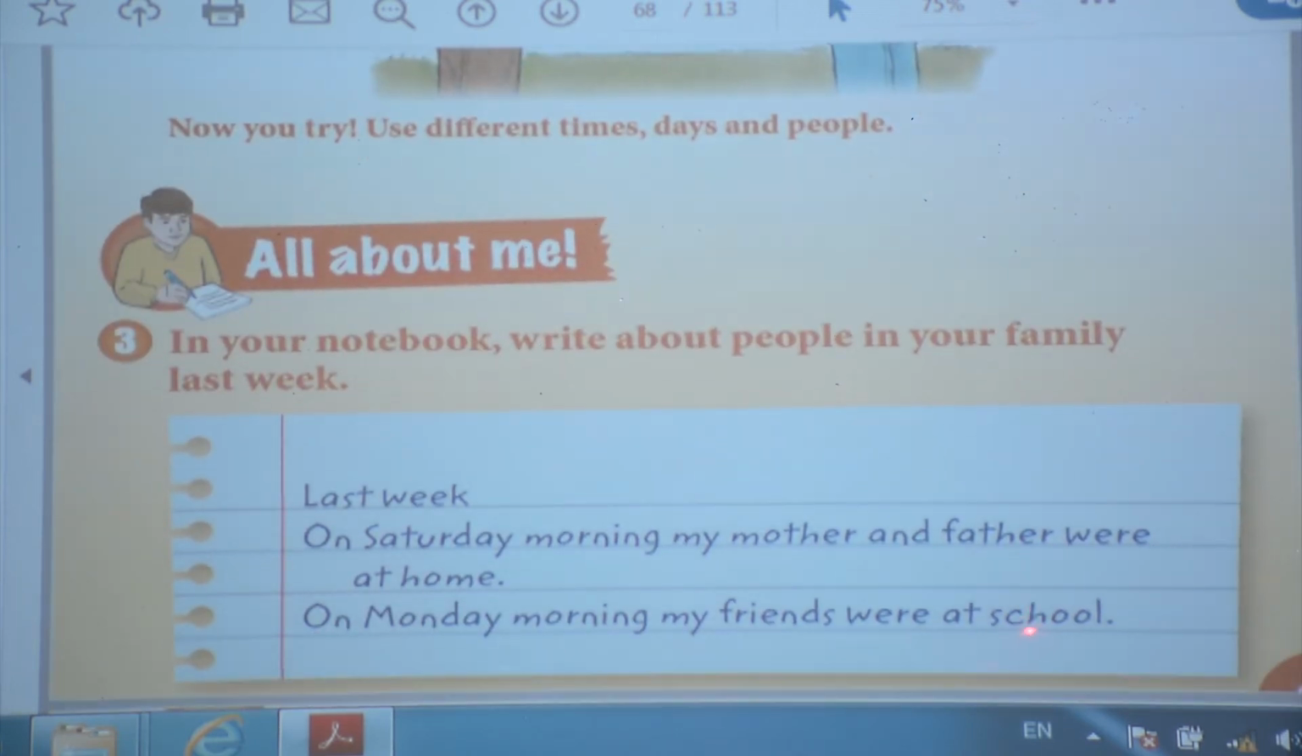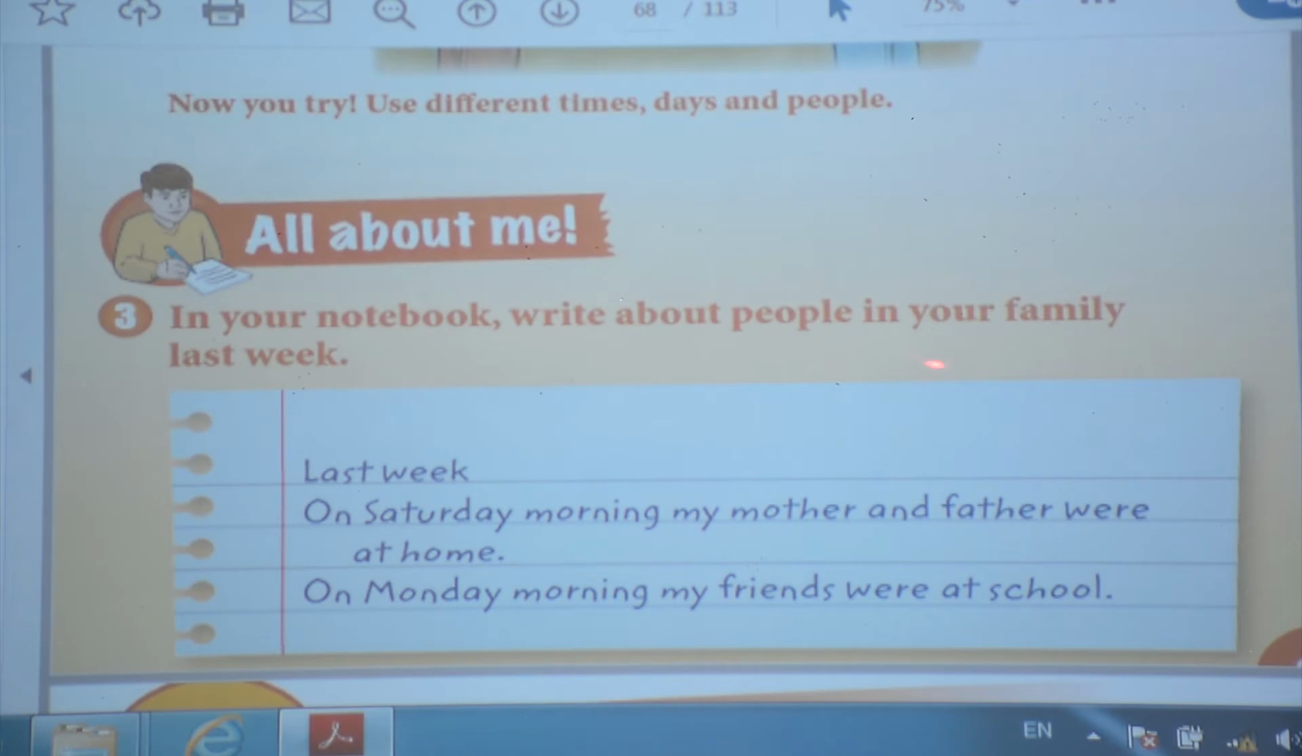It's about a paragraph for the past. Write down a paragraph about your family, about your family, last week. It's for past. Use last week, okay? And you have an example here. Okay, look at this example. You can write another paragraph about last week, but about your family: your mother, your father, your sister, your brother, okay?